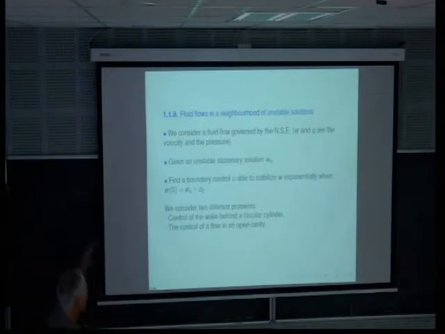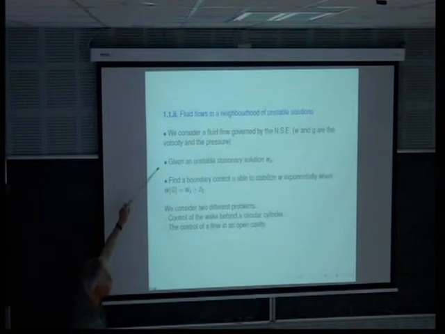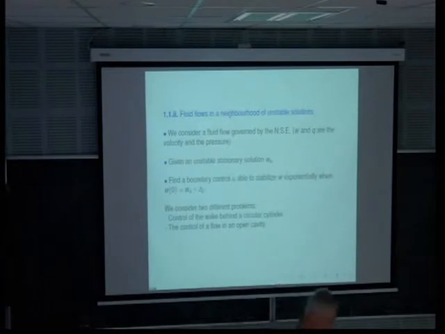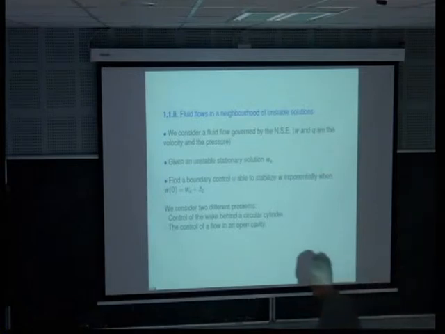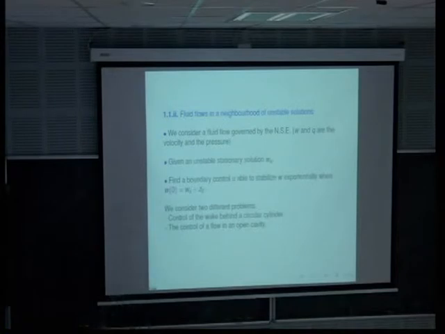So the situation is the following one. We have some unstable stationary solution solving the Navier-Stokes equation, the stationary one. W will be the velocity. So in 2D, it's a vector of two components. You have seen this this morning. So W is the horizontal velocity and the vertical velocity in 2D, and Q is the pressure.